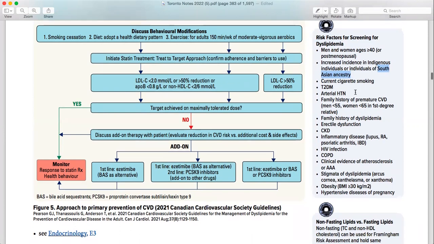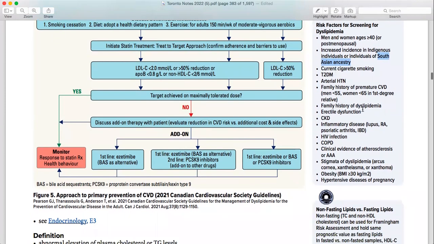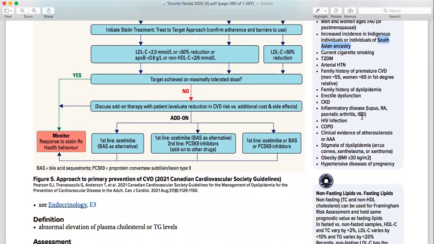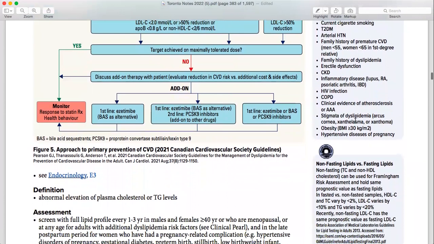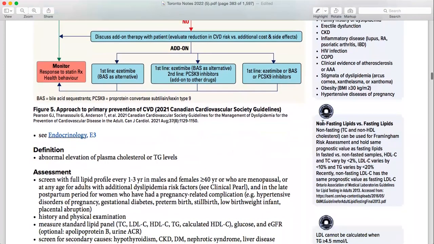Then current cigarette smoking, type 2 diabetes mellitus, arterial hypertension, family history of premature cardiovascular disease, family history of dyslipidemia, erectile dysfunction, CKD, inflammatory disease like lupus, rheumatoid arthritis, psoriatic arthritis, IBD, because in this particular patient, they're using steroids. Steroid causes this problem, okay? HIV infection, COPD, evidence of atherosclerosis, abdominal aortic aneurysm, and dyslipidemia signs, xanthelasma, corneal arcus. So these are the dyslipidemia stigmata. Then obesity more than 30 and hypertensive disease of the newborn.